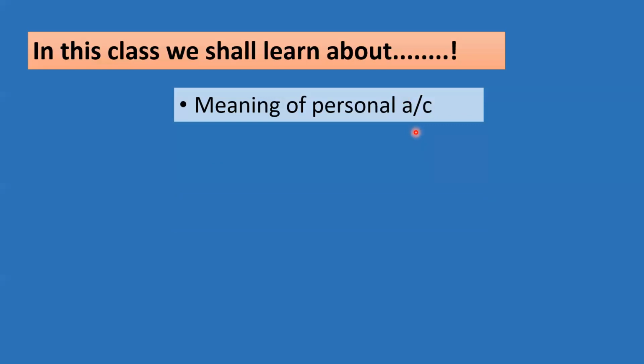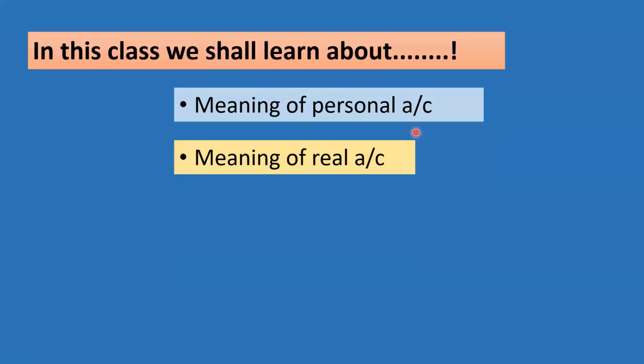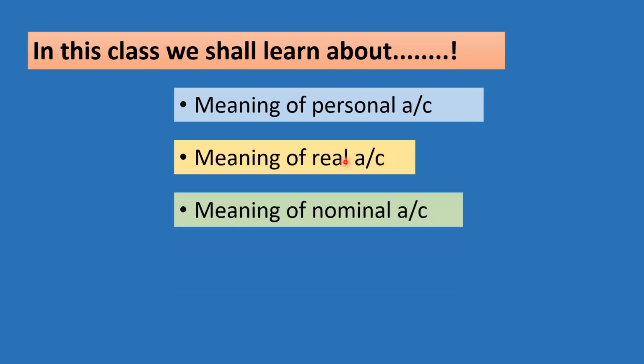Next, the meaning of real account. Already we have seen this in the previous to previous class. What is the meaning of real? Real estate. Properties or assets. Excellent. Very good. I'm very proud of you. Next, the meaning of nominal account.